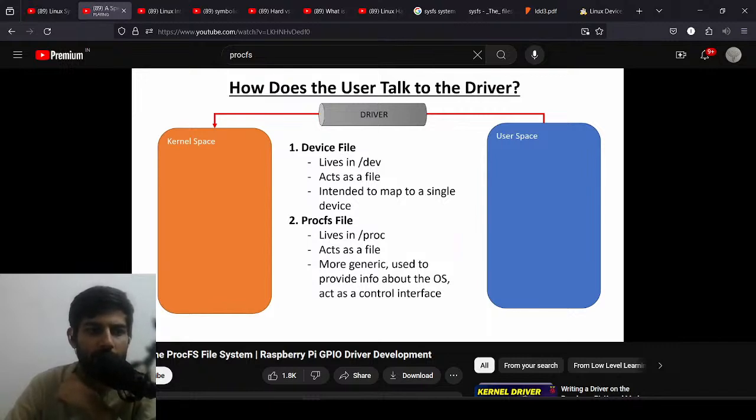So for this tutorial, we're going to be creating a procfs file in /proc that we can read and write from, and it will provide output and input to the kernel mode driver that will control the GPIO interface.